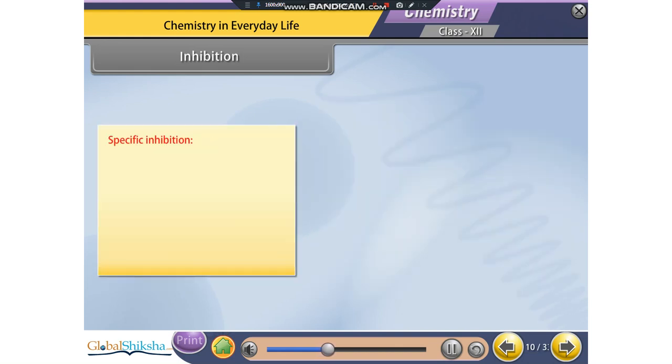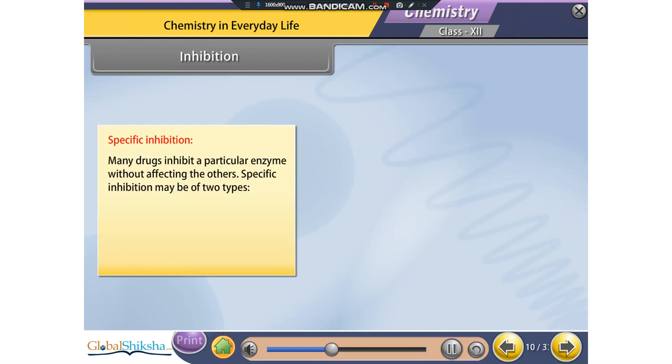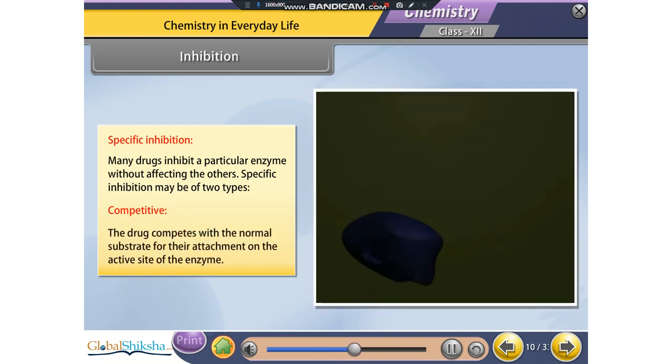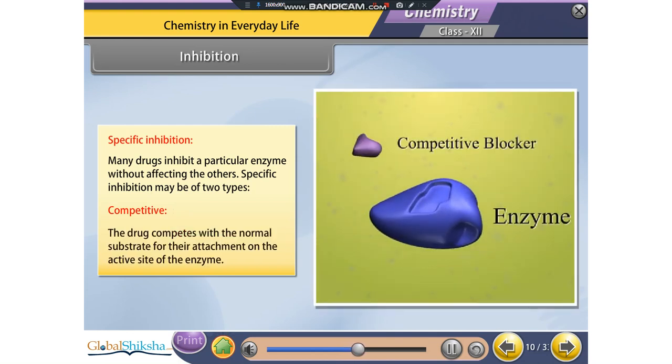Specific inhibition. Many drugs inhibit a particular enzyme without affecting the others. Specific inhibition may be of two types. Competitive. The drug competes with a normal substrate for their attachment on the active site of the enzyme.